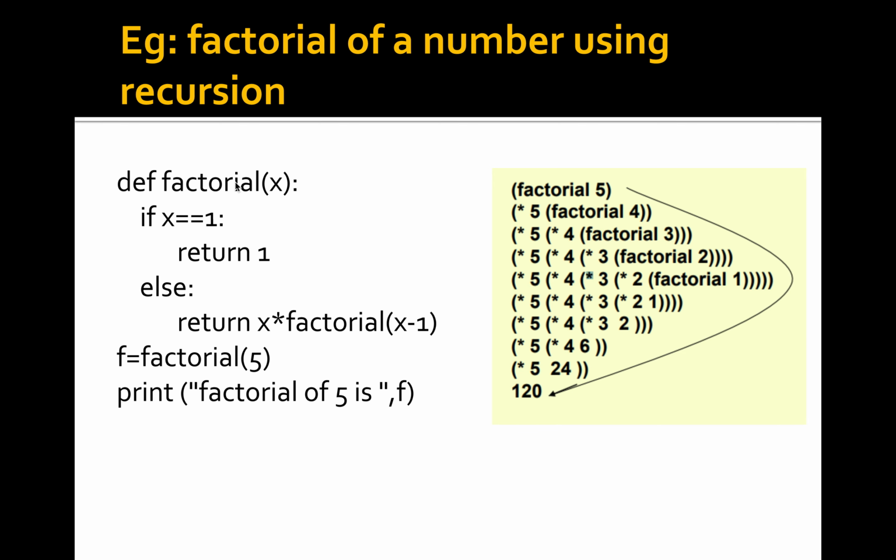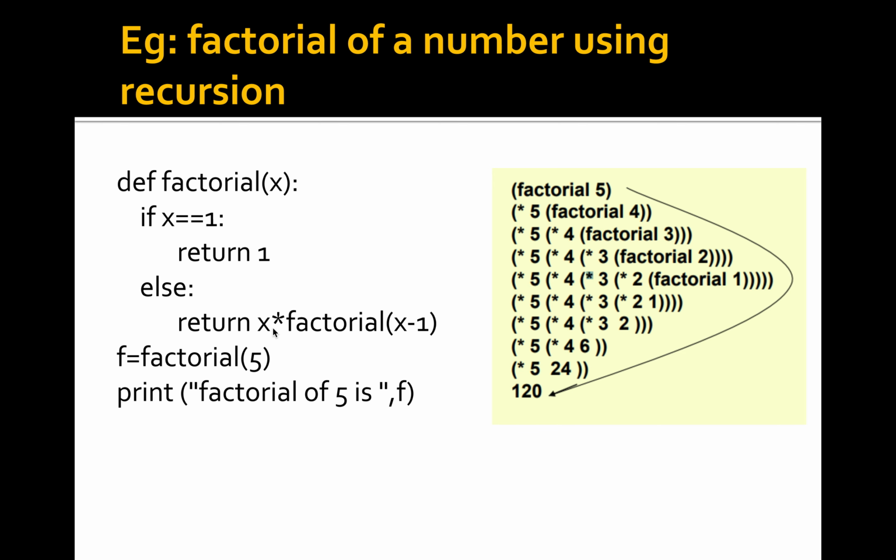Here, inside the factorial function, the factorial function is calling. That is why it is called a recursive function. So here x into factorial of x minus 1, x here means 5, so 5 into factorial of 4. Again the value passed here is 4. Again checking x equal to 1. No. So again executing the else condition: return x into factorial of x minus 1.